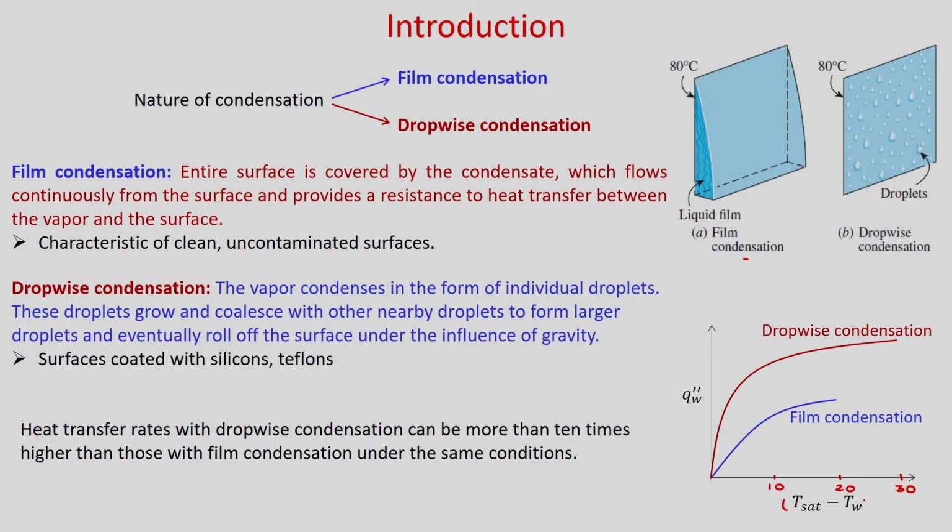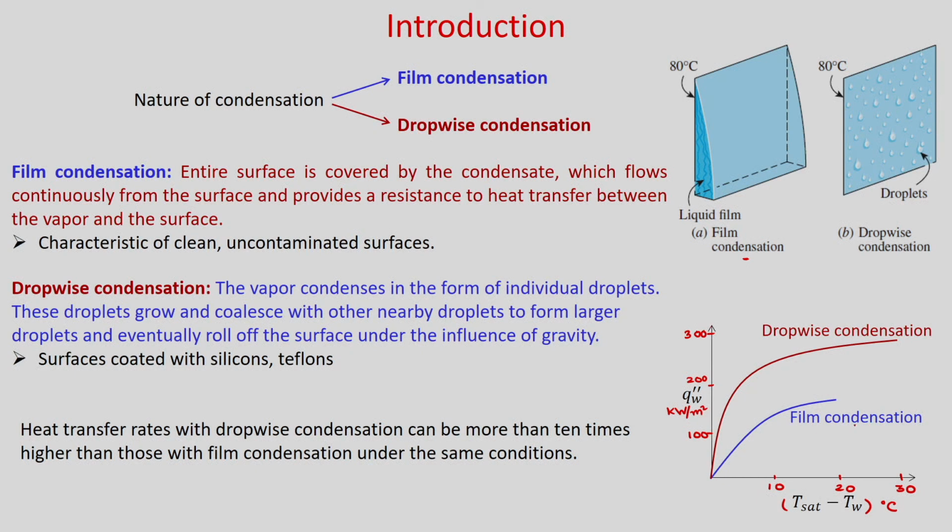So, this is Tsat minus Tw in degree centigrade, and the y axis is your wall heat flux, and let us say this is 100 kilowatt per meter square, this is 200 and this is 300 kilowatt per meter square.